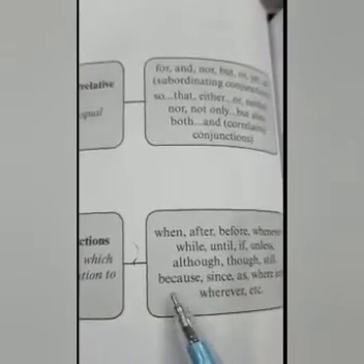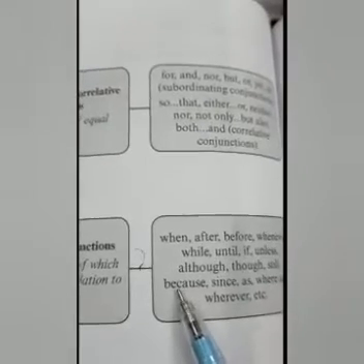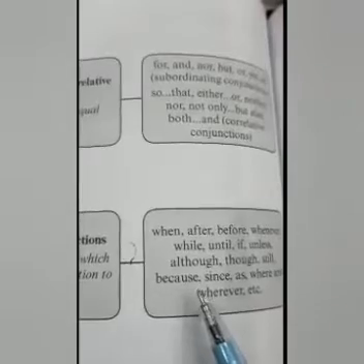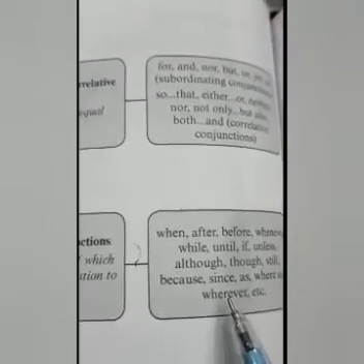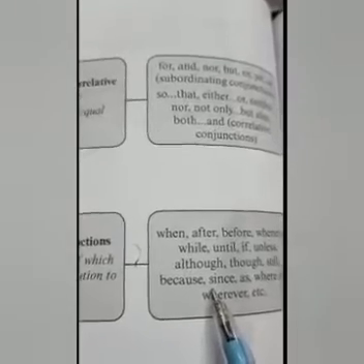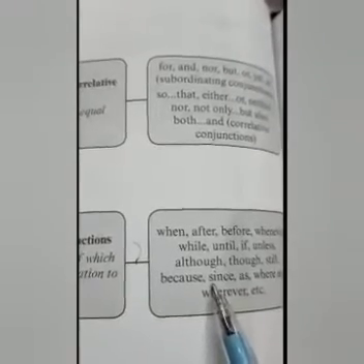Again, because is used in case of cause or reason. Since also can be used for any kind of cause or reason.